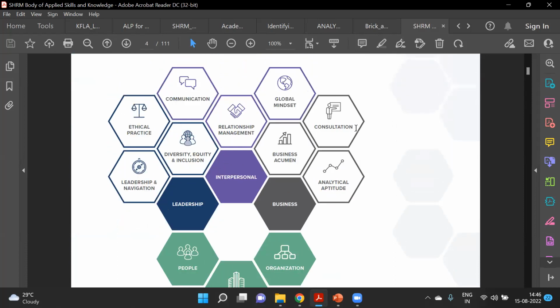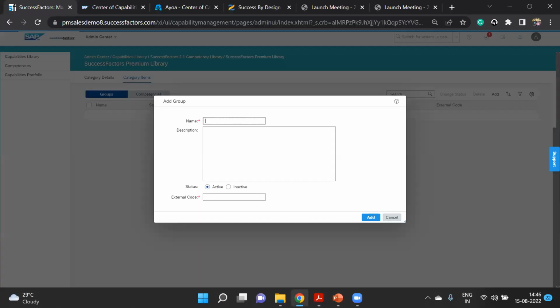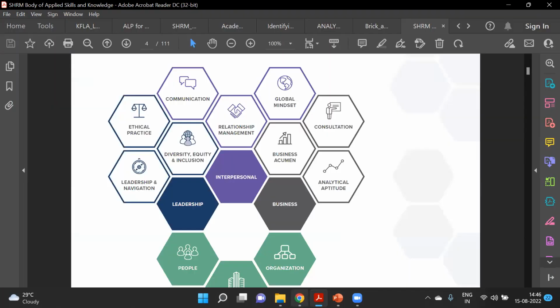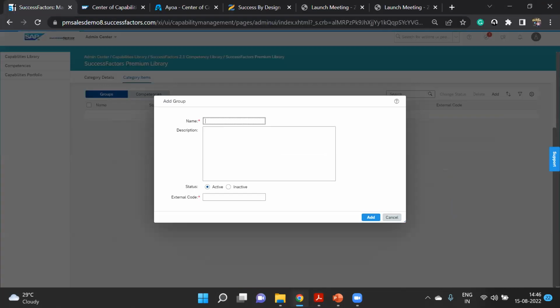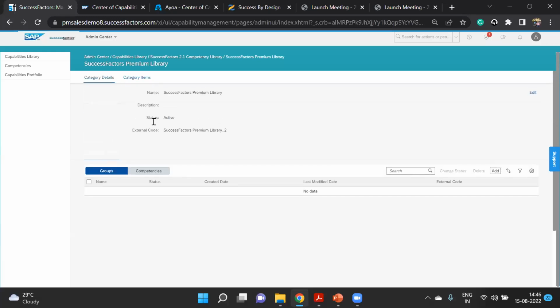Under that, whatever we have, we can add further design. For the time being, let's categorize. We can have categories like this, and then groups and further competencies. Before coming to groups, in the category details itself, we can have a further category.